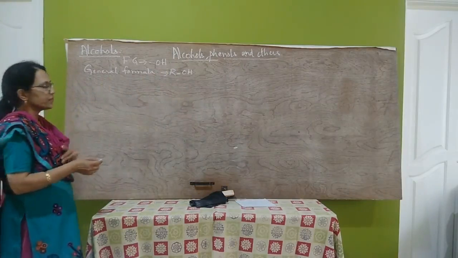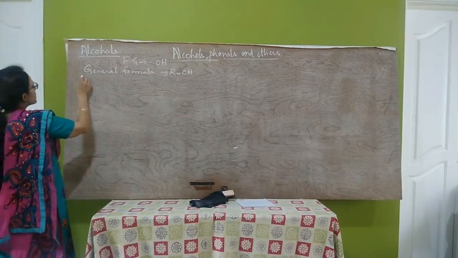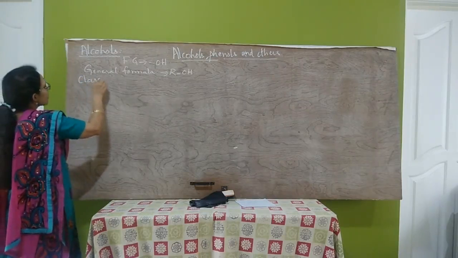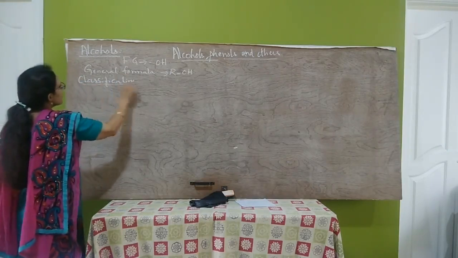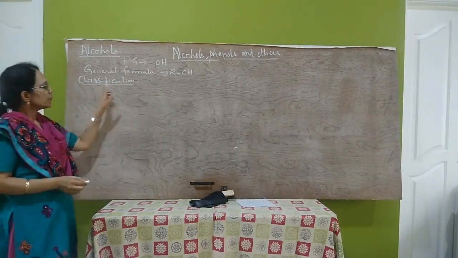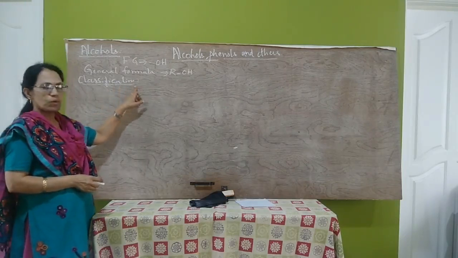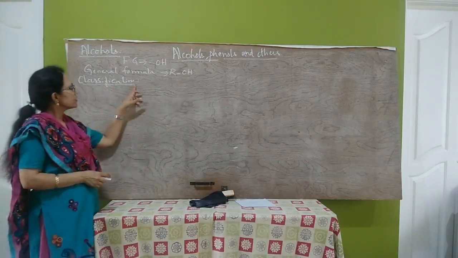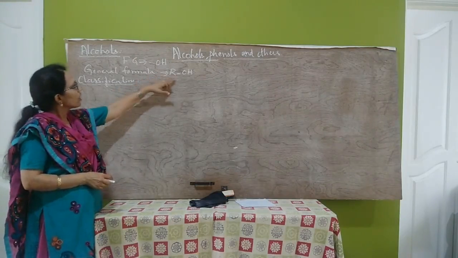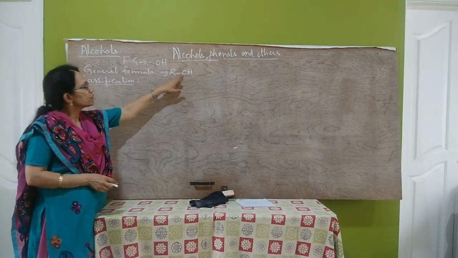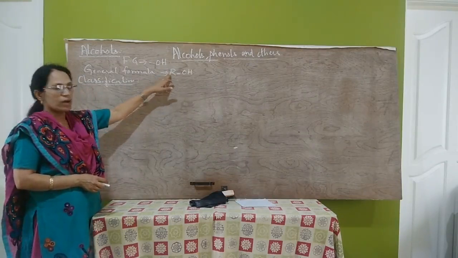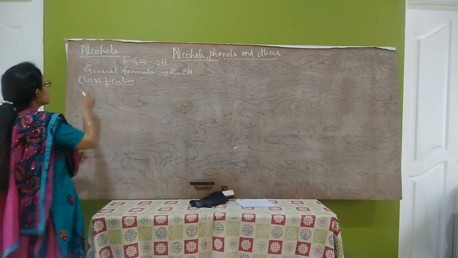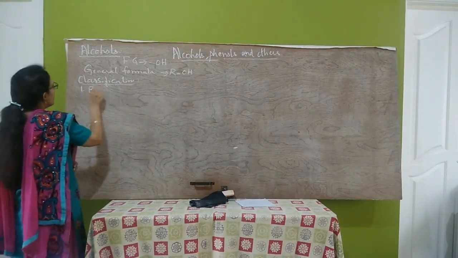Next, classification of alcohols. There are two types of classification of alcohols. First classification is based on the number of OH groups present per molecule of alcohol.